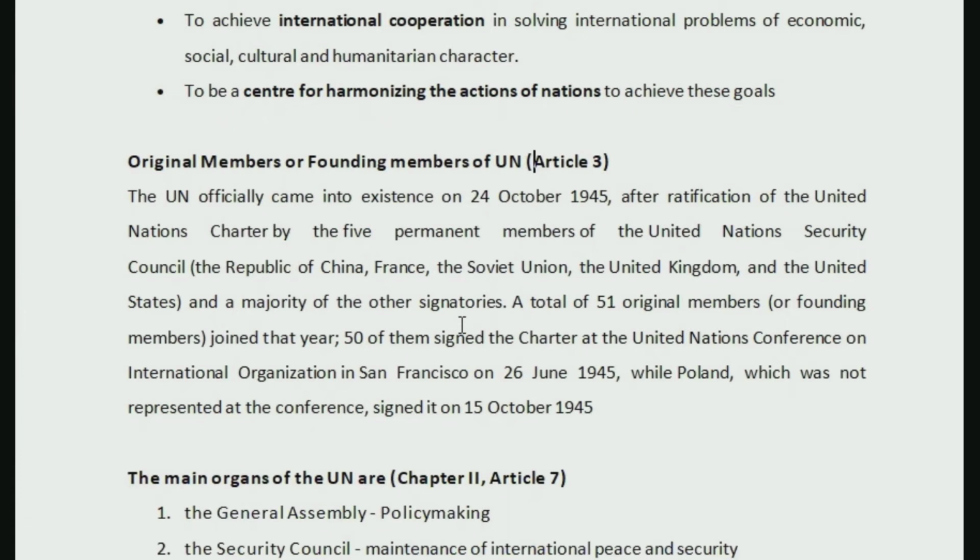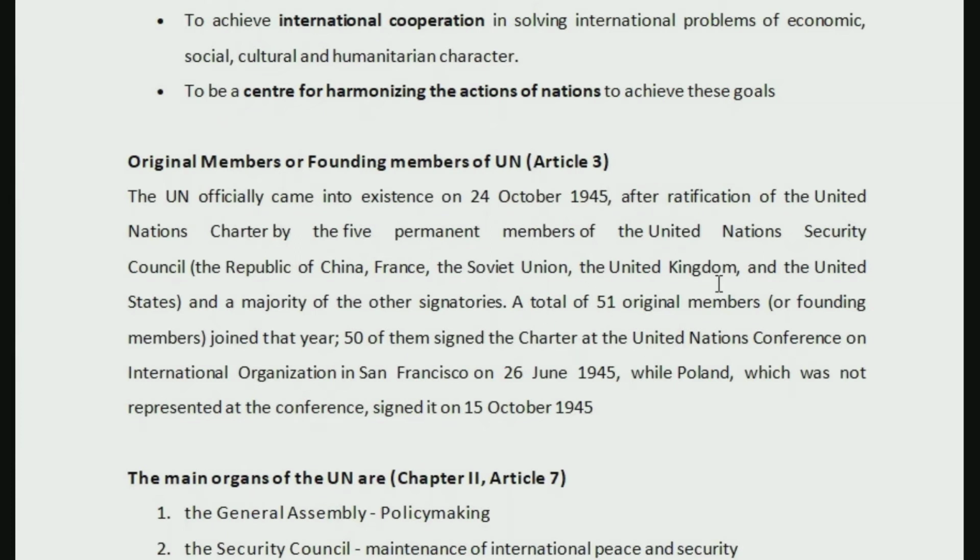Like total of 51 countries originally signed it, right? Including 5 permanent members of Security Council. So all these 51 countries are considered as original members or founding members of United Nations. That means those were the first countries to have ratified the charter, to have put forward their signature.